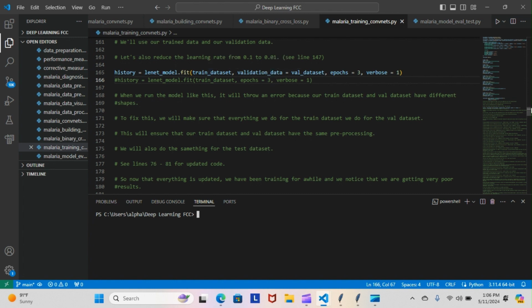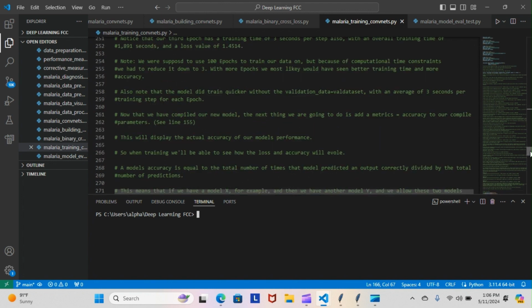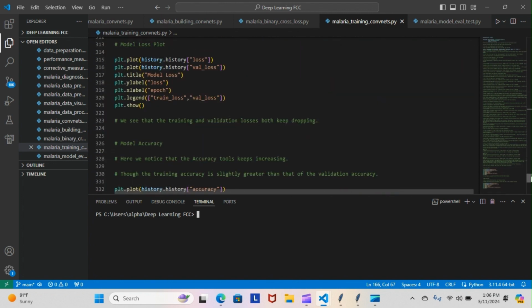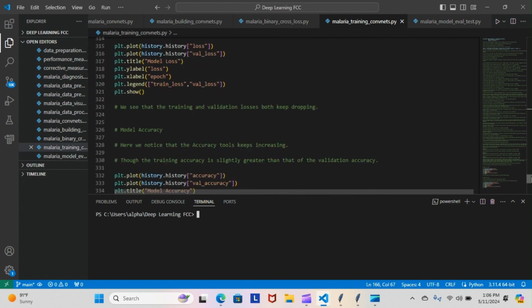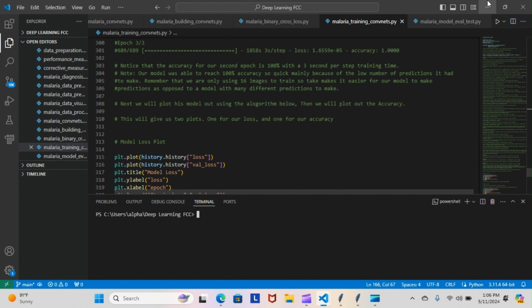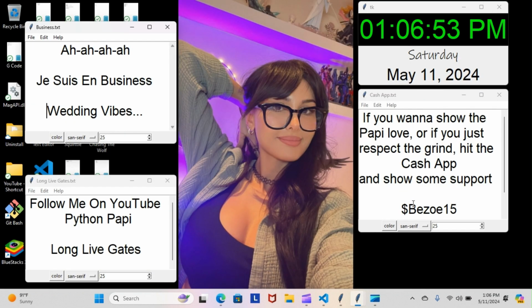This way we can get the plots that we need, because we are training for two plots: the model loss plot and the accuracy plot. So yeah, that was my mistake. I won't be able to do that today, but I did actually do some math, of course.